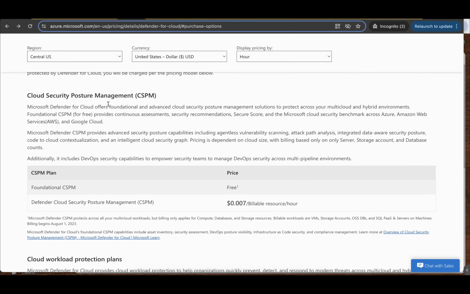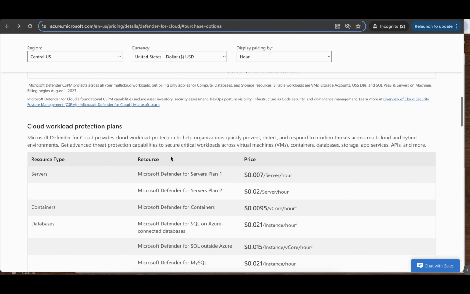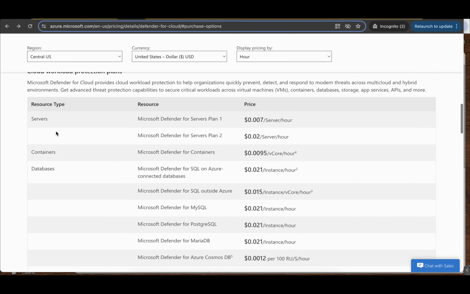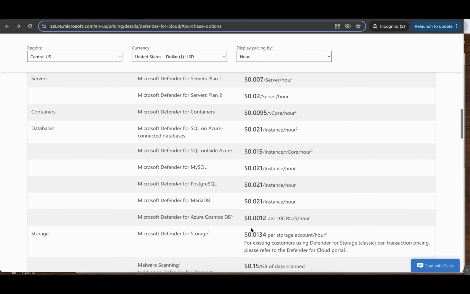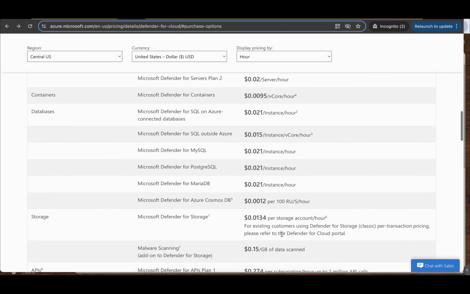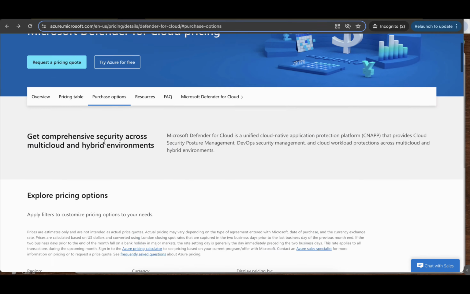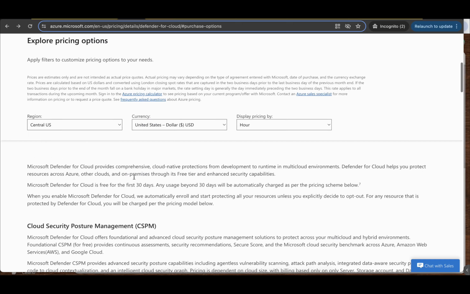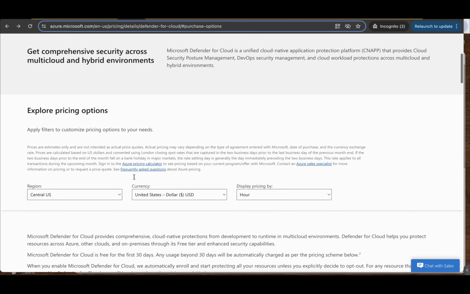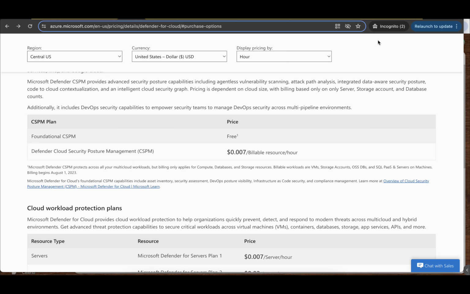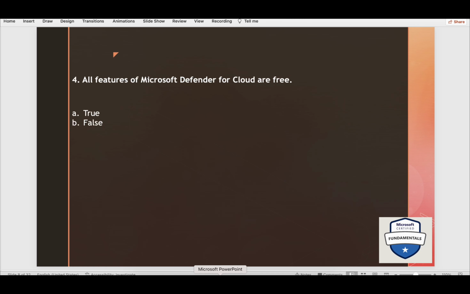Here you see the Cloud Security Posture Management, that is CSPM plan. Foundational CSPM is free, but if you go with Defender Cloud Security Posture Management, then that is chargeable. Similarly, going down, as per the resource type, they have given the price per server, per instance, or per vCore. So depending on what you are subscribing to, the price will vary, as well as per the region selected. Go through this. Definitely some features are free, but not all. So the answer is false.